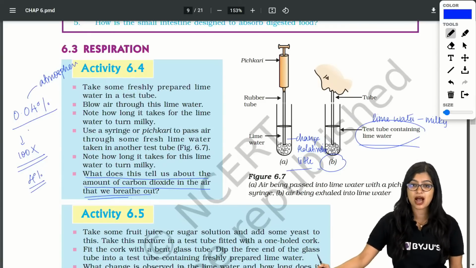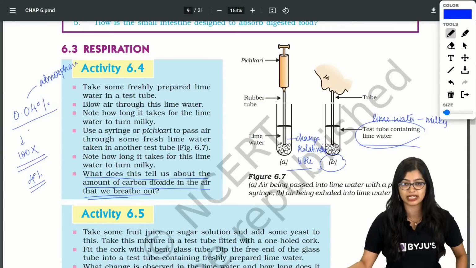Ma'am, what if we kept carbon dioxide in the pitchkari? Yeah, obviously, if you put only carbon dioxide, it will turn milky, right?